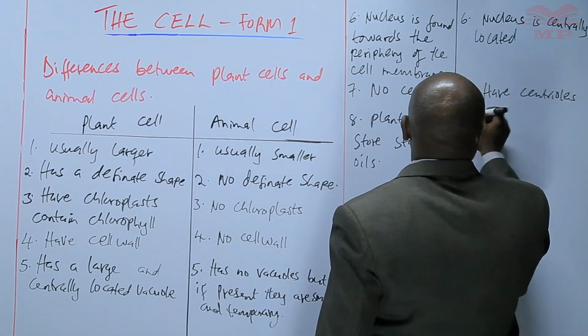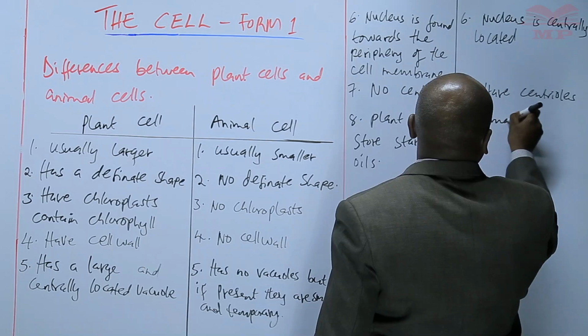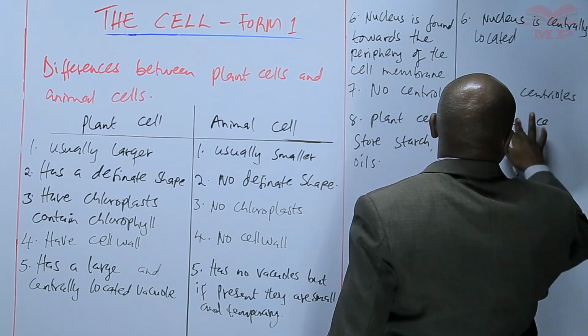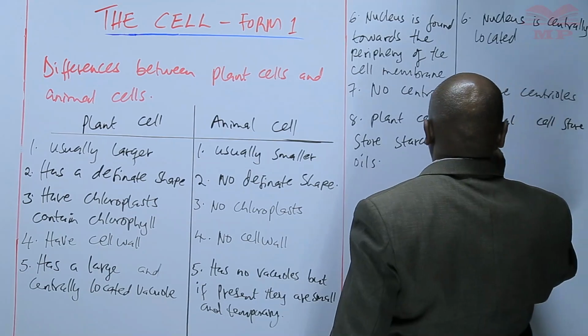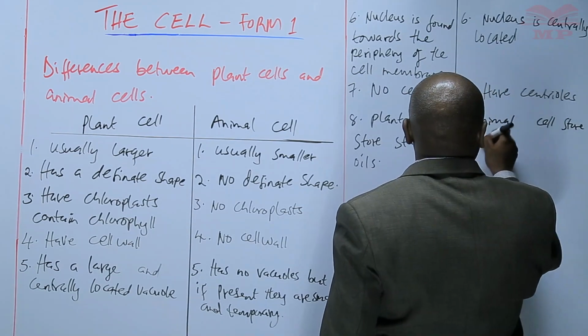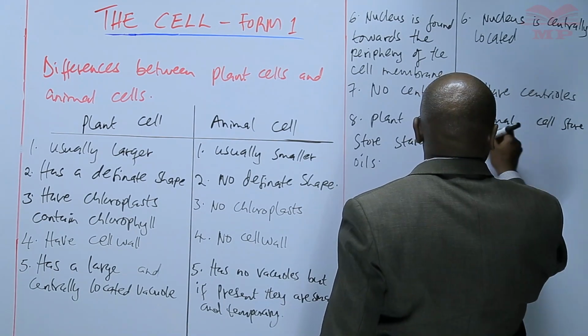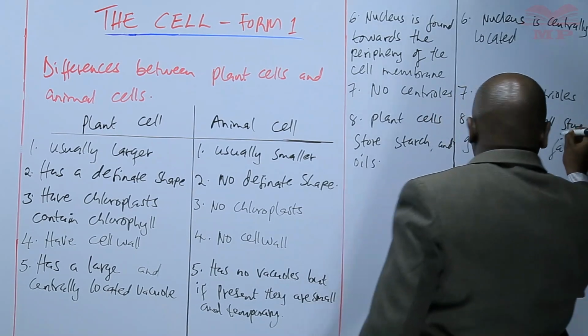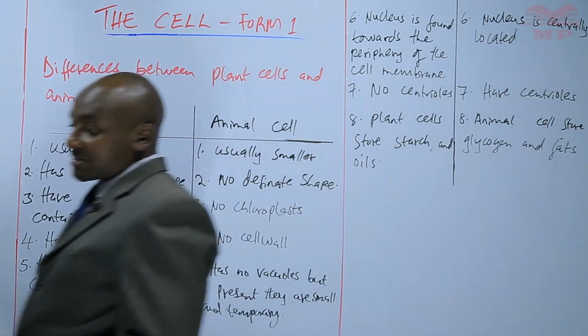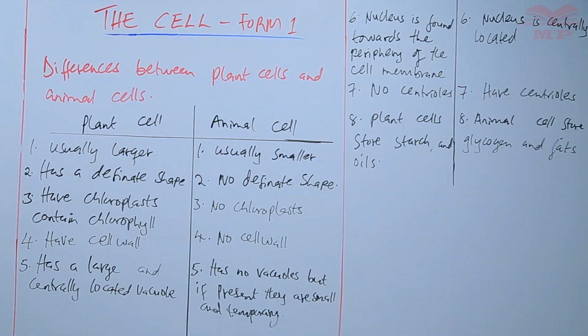While animal cells they store glycogen and fats. So basically those are the differences that exist between plant cells and animal cells.